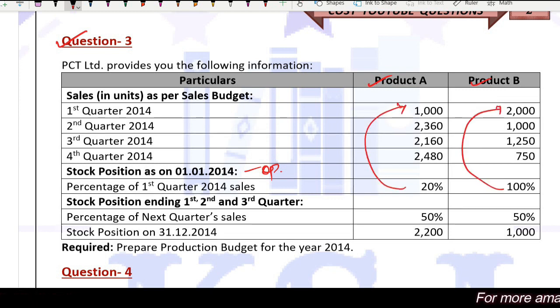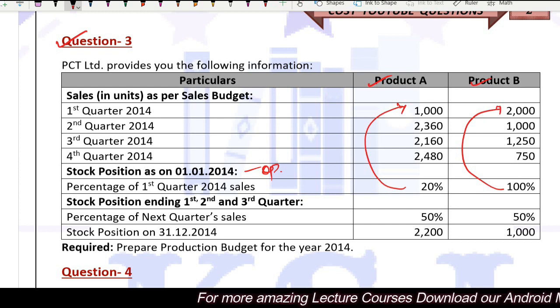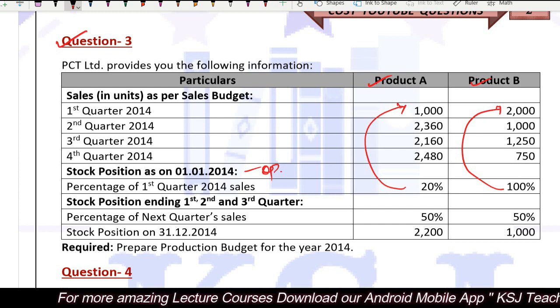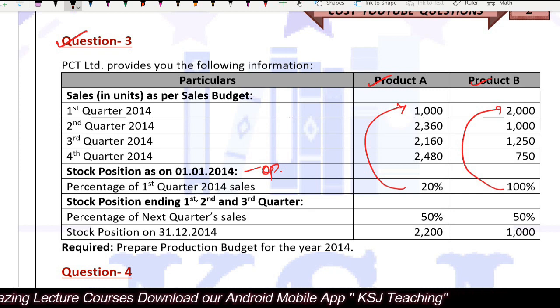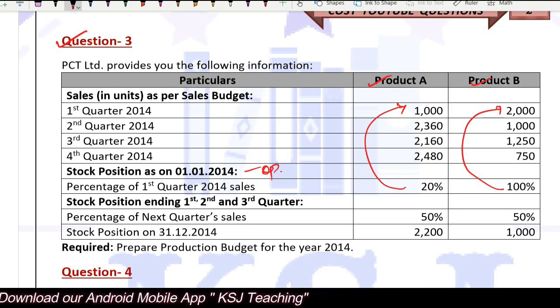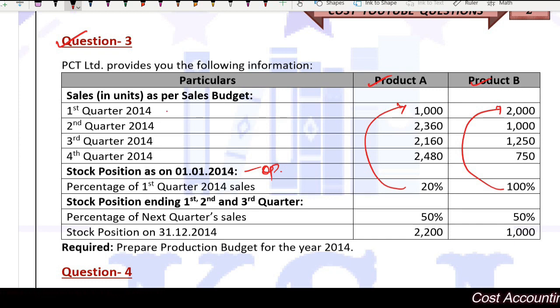Percentage of this, right? 20% and 100% of this is lying as the opening stock. Stock position ending first, second and third quarter is a percentage of the next quarter sale. What will be the closing stock of the first quarter? It will be 50% of the sale of the next quarter.